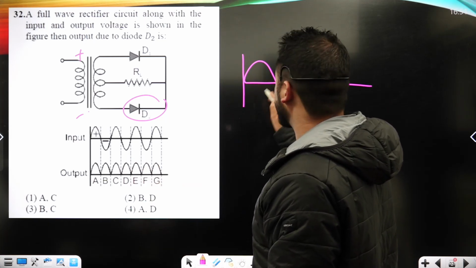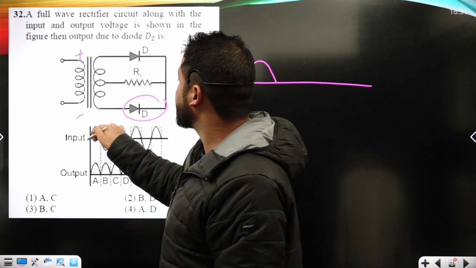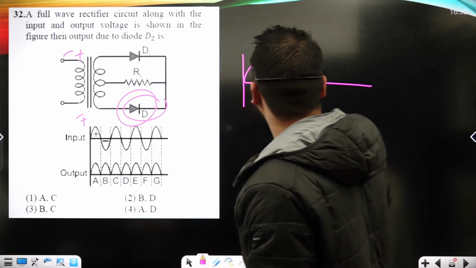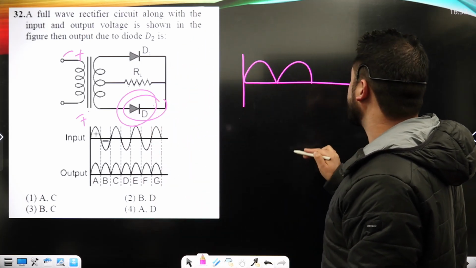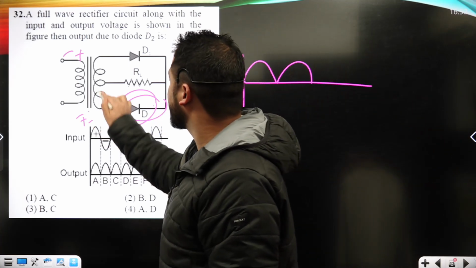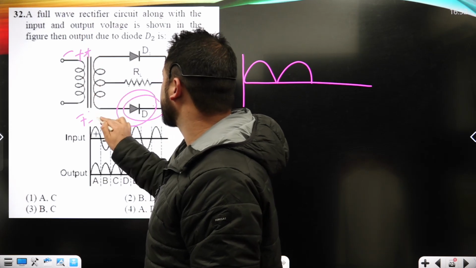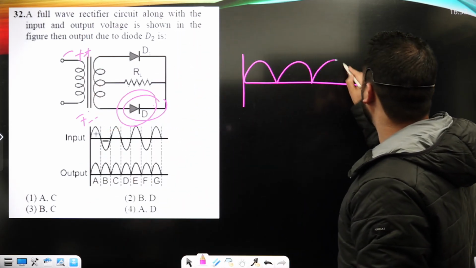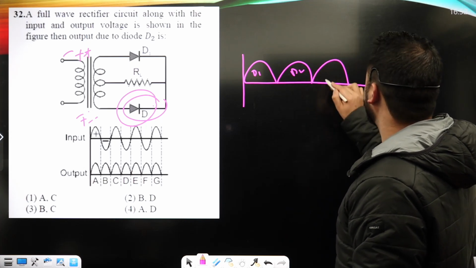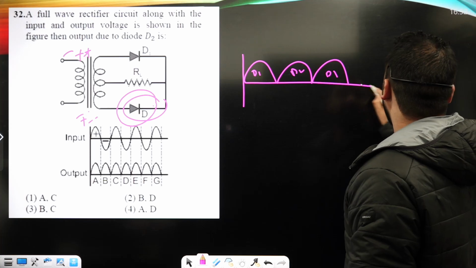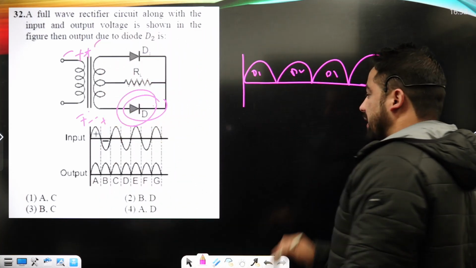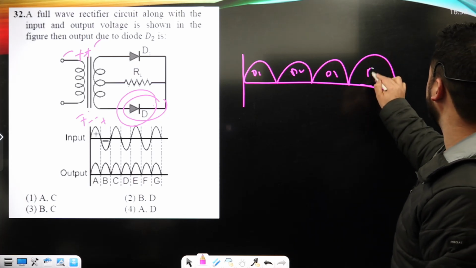It should look like this, okay. Now when the polarity changes, this becomes positive and this negative, then diode second will conduct, right? It should go like this, and diode first will not conduct. Now again the polarity changes, this becomes positive, this becomes negative, then diode D1 conducts. This is the rectification from D1, this is the rectification from D2, and this from D1, okay. Again when it becomes positive and this becomes negative, we get something like this, from D2, okay.